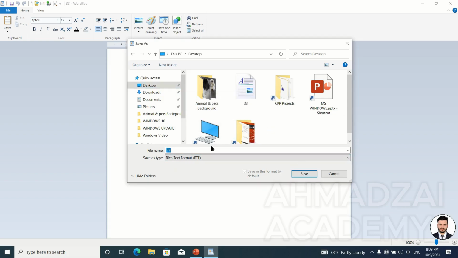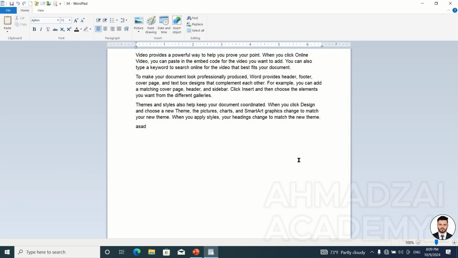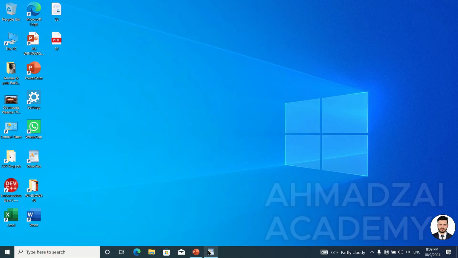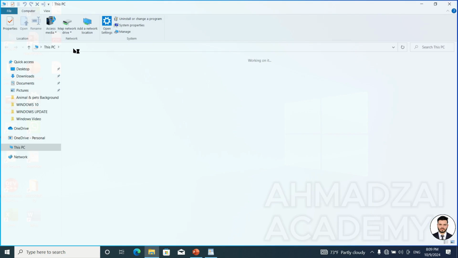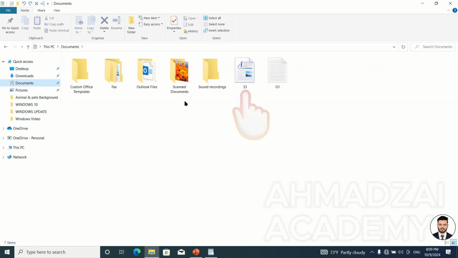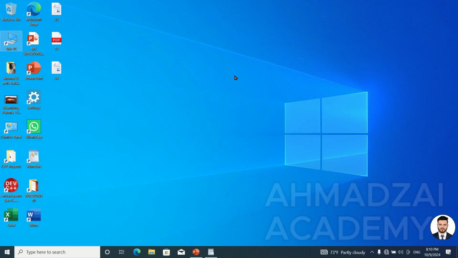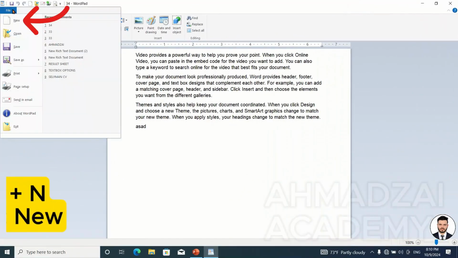It would give a warning that a file with this name already exists. So we say, let it not be 33, let it be 34. Again, in the same location, we're forced to change the file name. We have 2 files on our desktop, 33 and 34, which are copies of each other. But in my documents, when we saved the file in documents, it came with the name 33. Here, we didn't need to change the name because the location was different. After saving, we have this here.